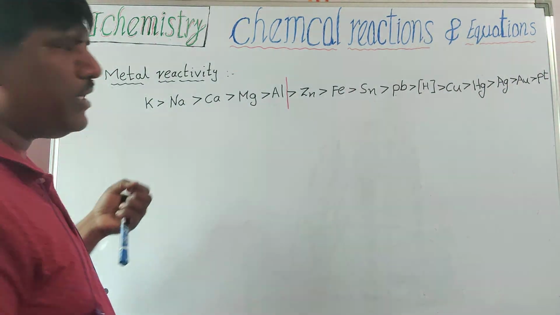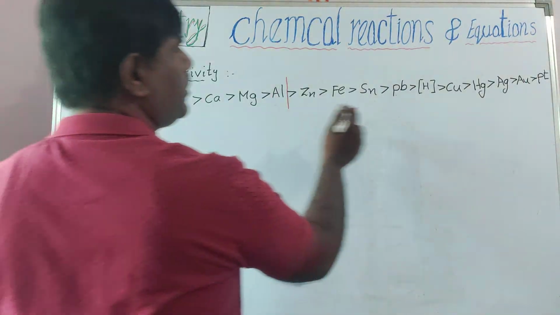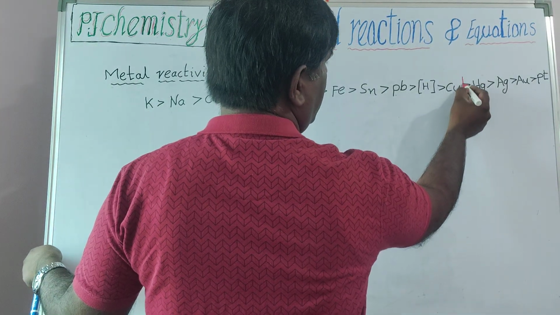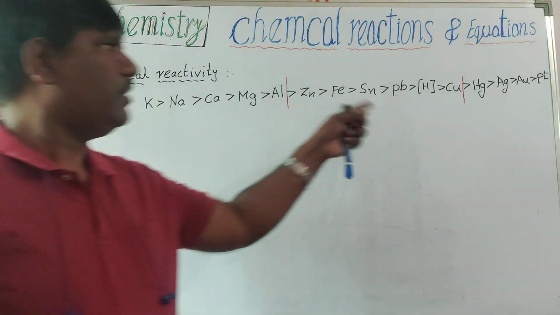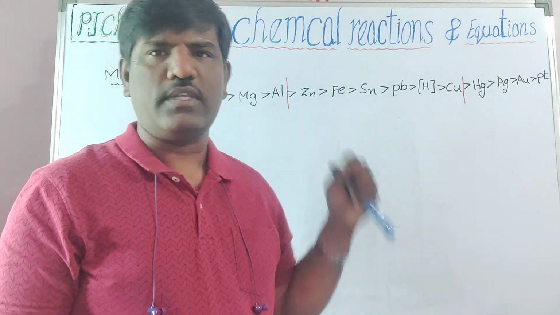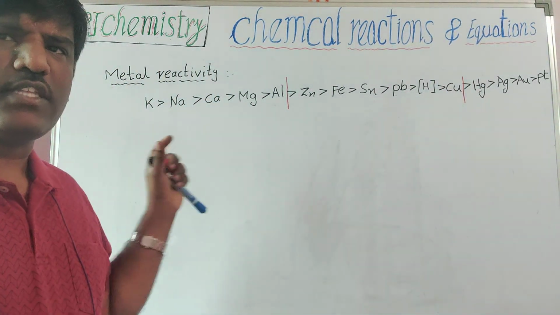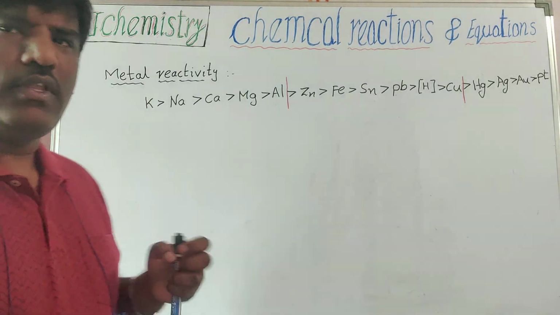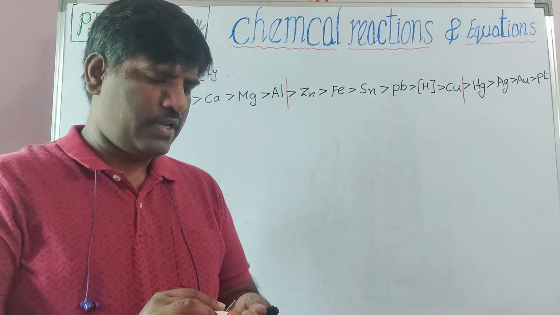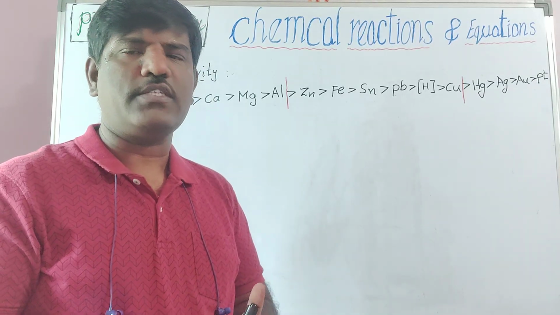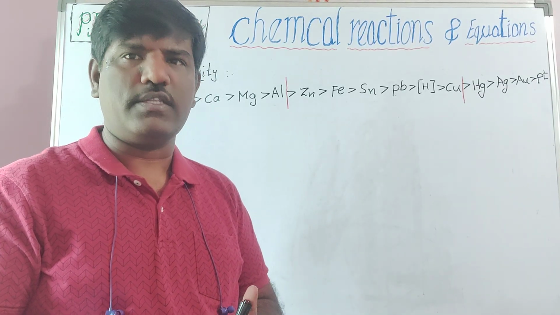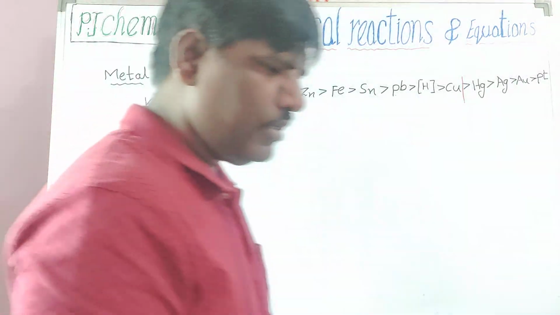Next, from zinc to copper, remember moderate reactive metals, and then least reactive metals. If you remember like this, three parts wise, it is easy to remember, as well as it will help you in the third lesson, metals and non-metals, in the metallurgy concept.